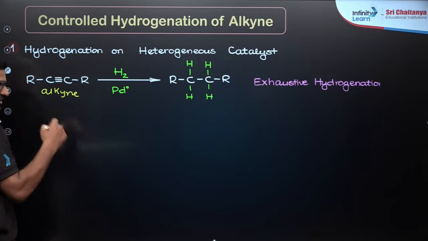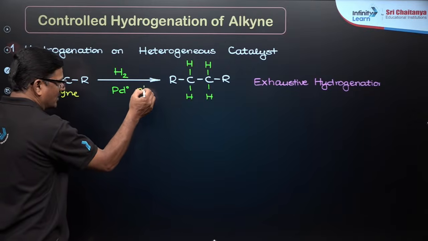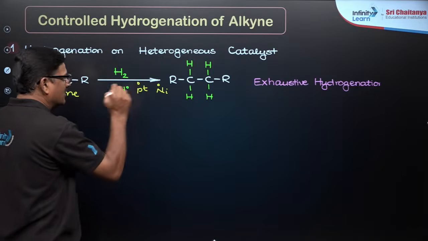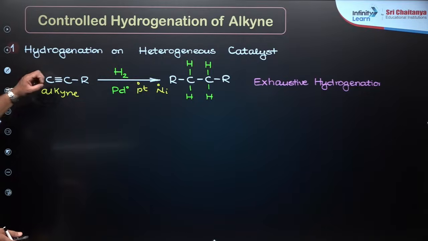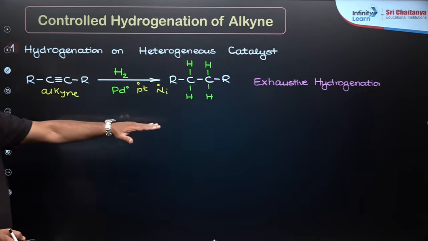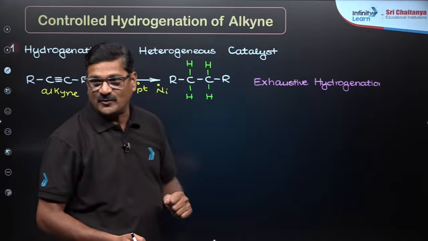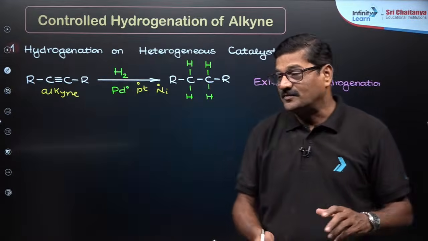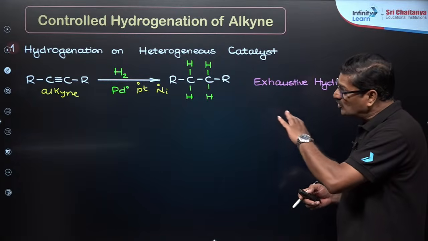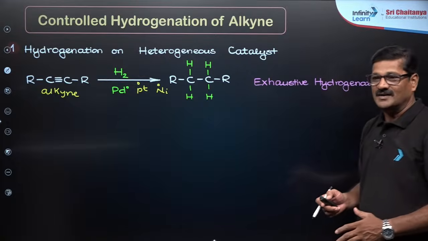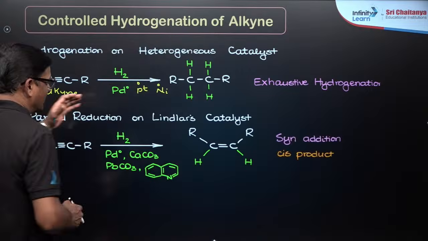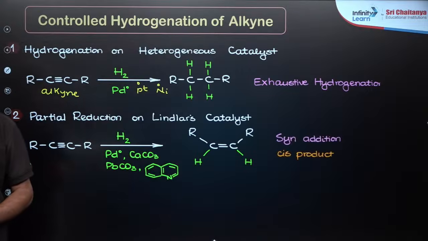You can use hydrogen and palladium. Also, you can use platinum, or you can also use nickel, whose oxidation state is 0. So direct hydrogenation takes place, that is uncontrolled hydrogenation, or you can say exhaustive hydrogenation. You can't stop the reaction. But if you are able to use any catalytic poison, that is controlled hydrogenation, you are going to get alkene. Yes, you see here, partial reduction by using Lindlar's catalyst.